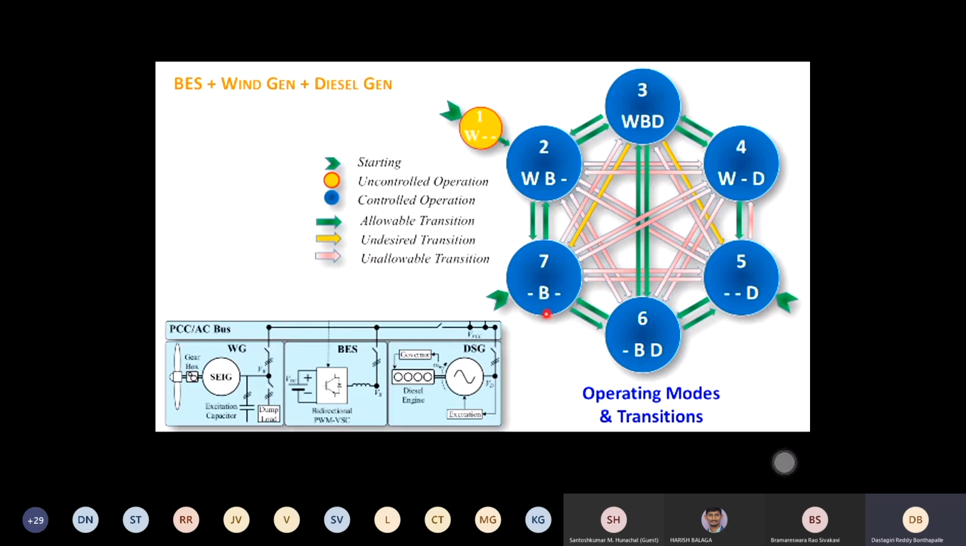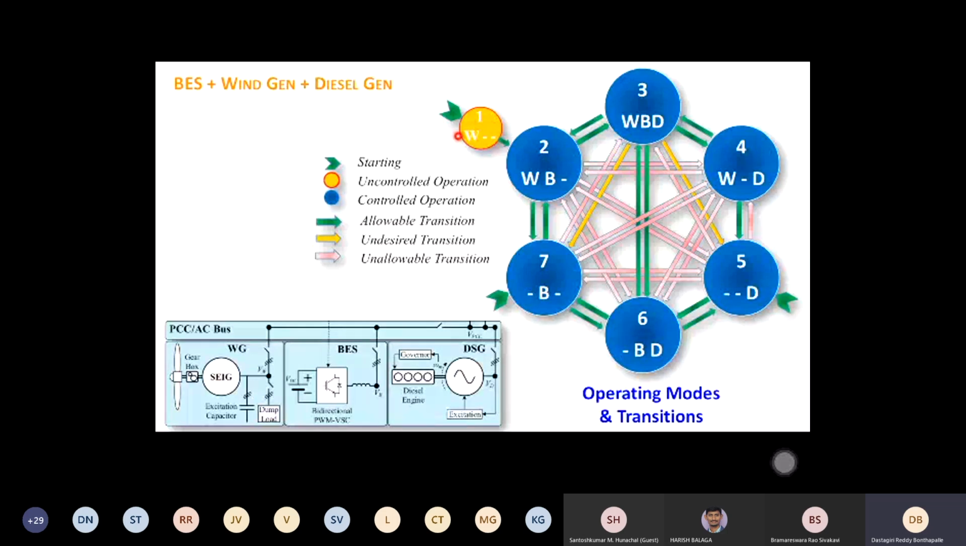So these are all possible. The modes are in blue colors: 2, 3, 4, 5, 6 are modes. Mode in the sense that it is operating. These two are operating, these two are operating. The transitions are the green lines. If you want to bring in the diesel generator or take it out, what you have to do is what is called a transition. And we have noted a few things.